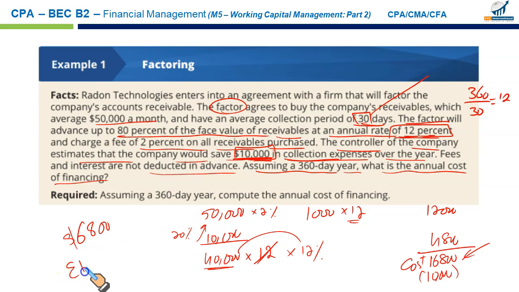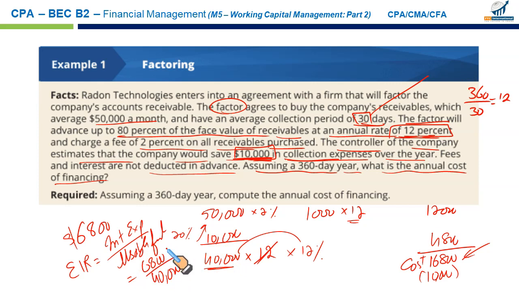Now we have to calculate the effective interest rate. How do we calculate the effective interest rate? There's a very helpful formula. Effective interest rate is equal to the interest expense or net expense divided by the usable funds. Interest expense is 6,800 and usable funds on annual basis is 40,000.